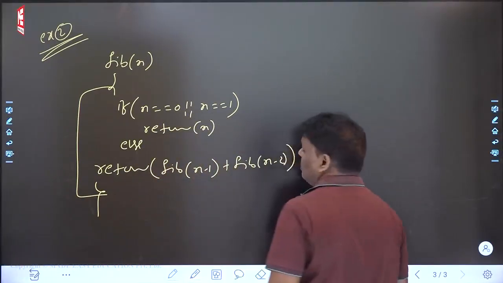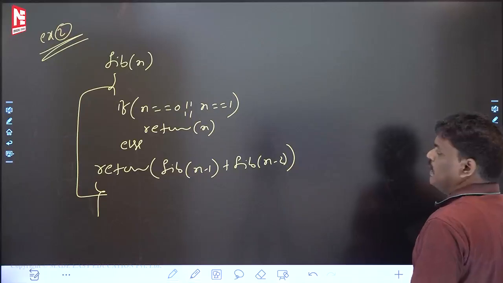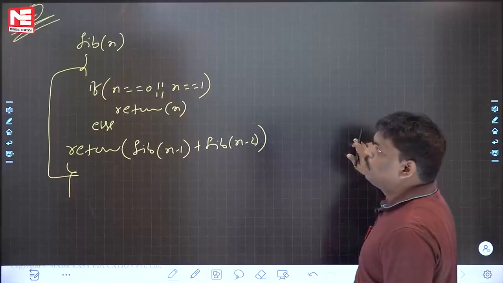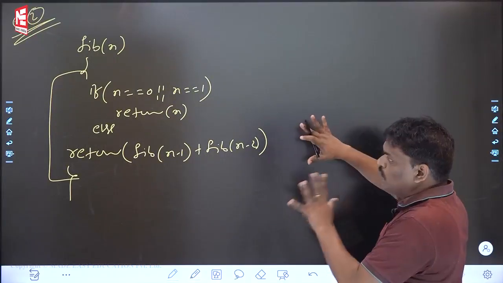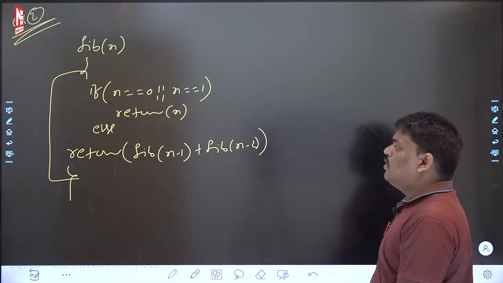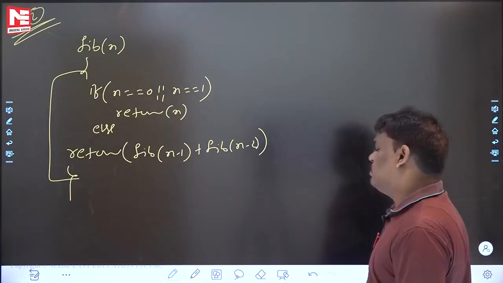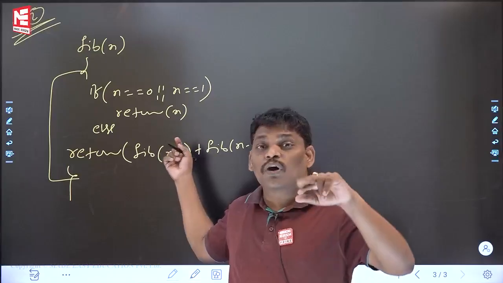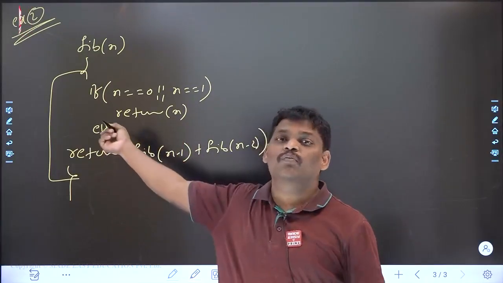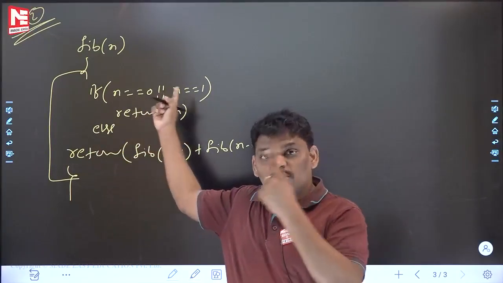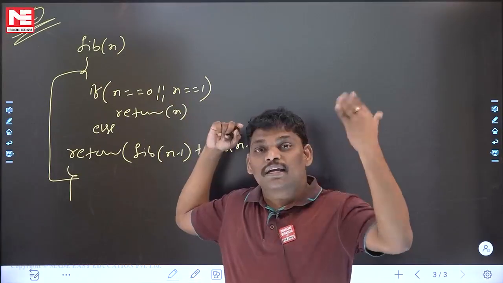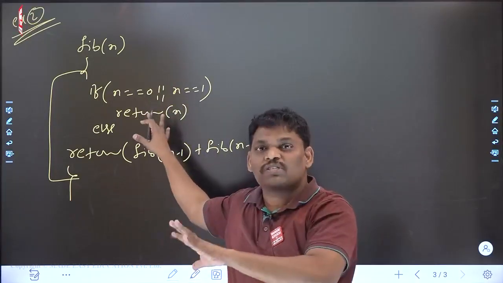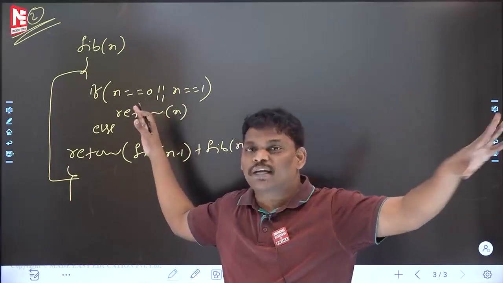Fibonacci of n: if n is equal to 0 or n is equal to 1, return n, else return Fibonacci of n minus 1 plus Fibonacci of n minus 2. This is example 2. I want to find out the time complexity. One more thing I want to ask you: to this Fibonacci program, do you know how to write the recurrence relation for value? Already we did it. For this particular program, we already wrote the recurrence relation for value.